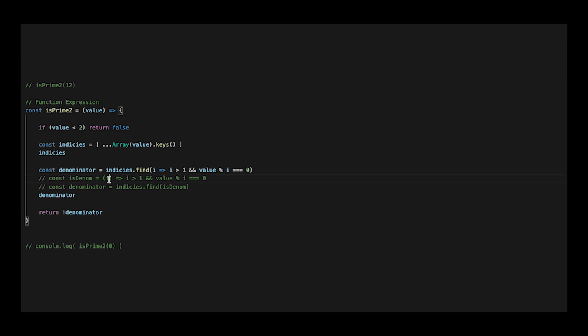Next, we use another feature built into JavaScript that aims to progress the usage of functional programming in the language. With this find function, we are not mutating state of some index variable. We instead are passing find another function which returns a boolean. Indices.find returns the first item in the list indices that meets the boolean condition. We could also write the block of code like this. Finally, we coerce the denominator into a boolean in return.